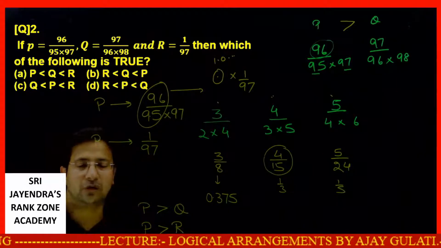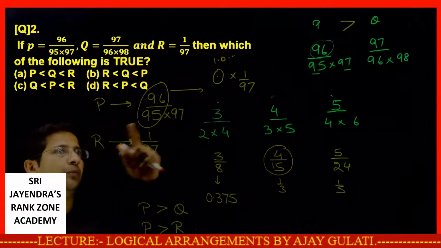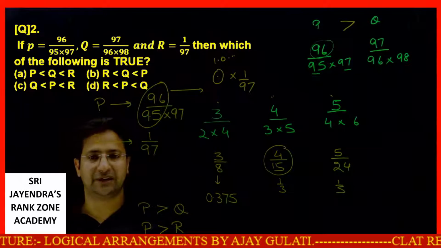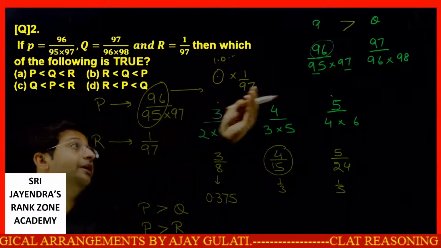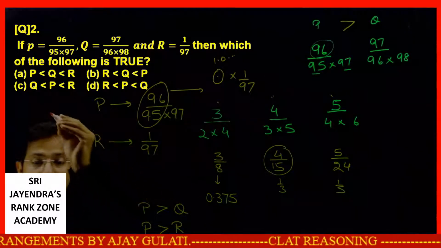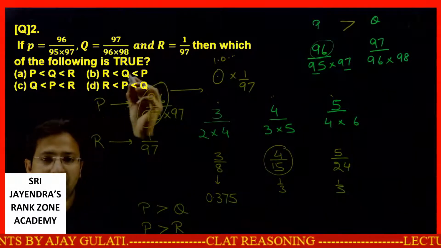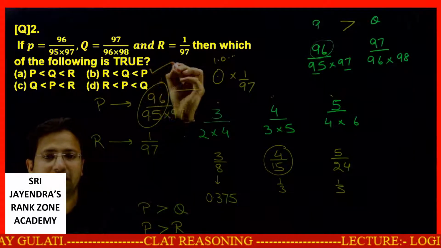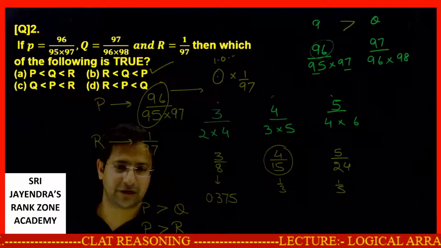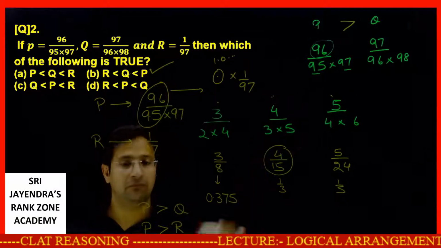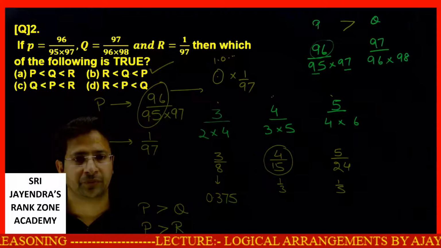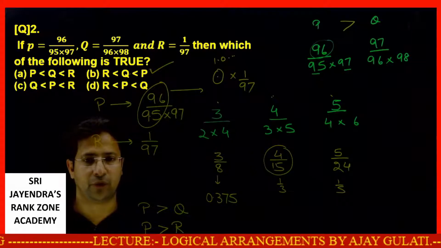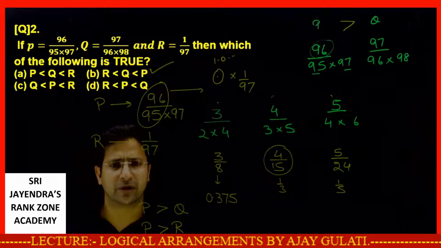Now do I need to solve this question? I know P is greater than Q also, P is greater than R also. I need not make a comparison between R and Q. Why? Because P should be the greatest. In which option do we have P the greatest? This is option number B. It saves me a lot of time. Why should I compare Q and R if I don't need to? Getting my point, dear students? So I need not compare this.